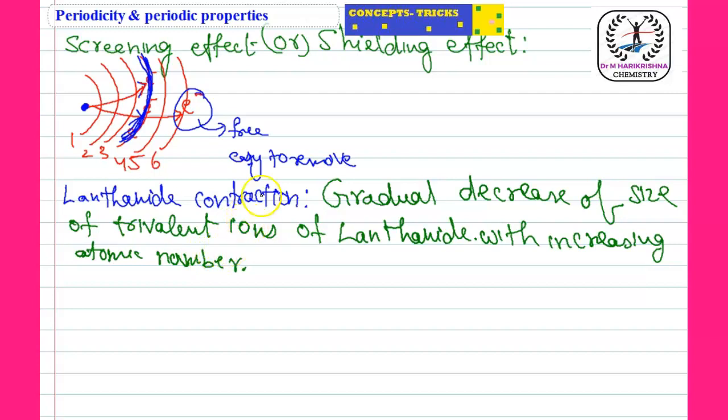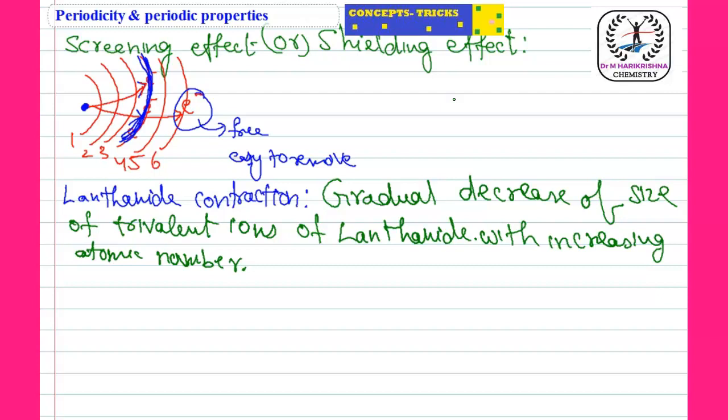So the same amount of decrease is possible from one element to the next, even though the atomic number increases. This gradual decrease of atomic size is known as lanthanide contraction. It was first observed in the lanthanides, so it is named lanthanide contraction.